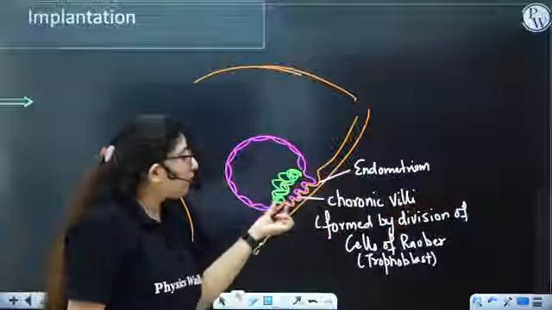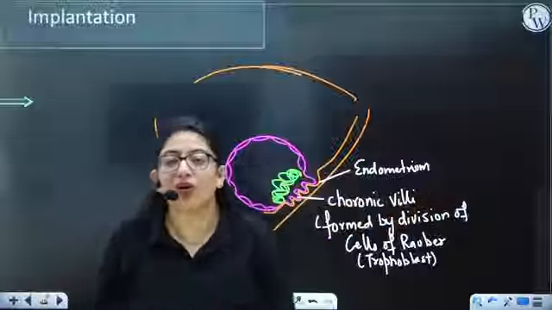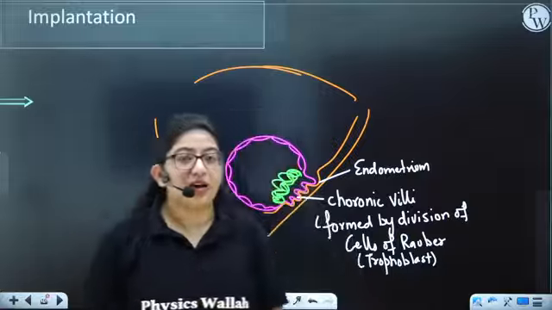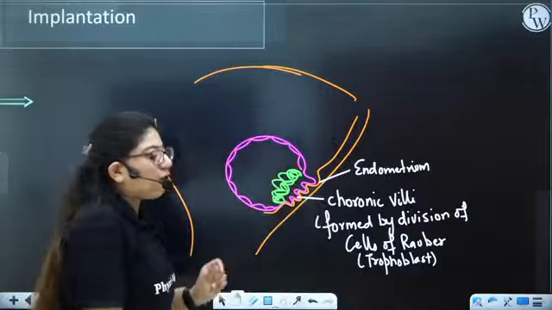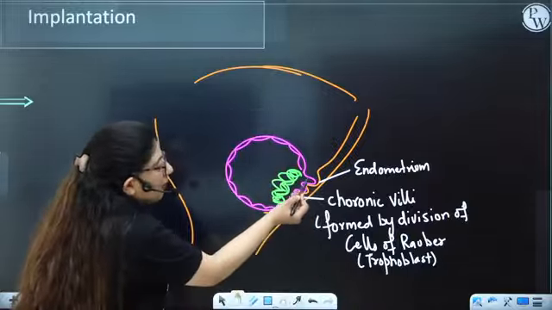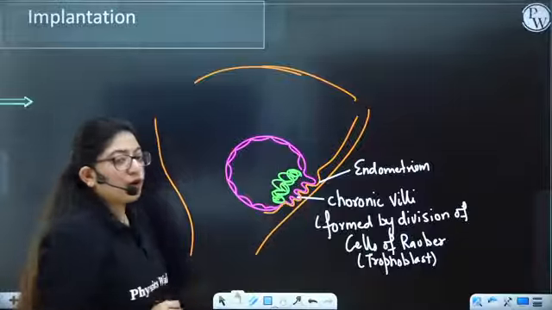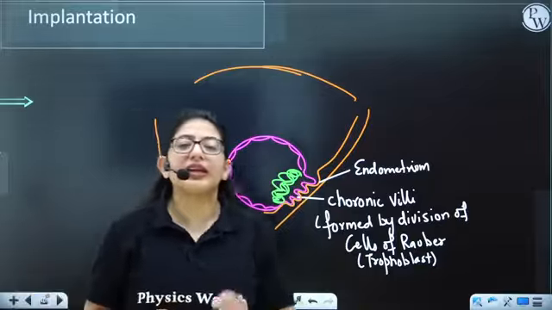Now what is formed here is known as placenta. You will call it placenta. So we say placenta is partly formed by the endometrium and by the embryo. So this structure is known as the placenta.